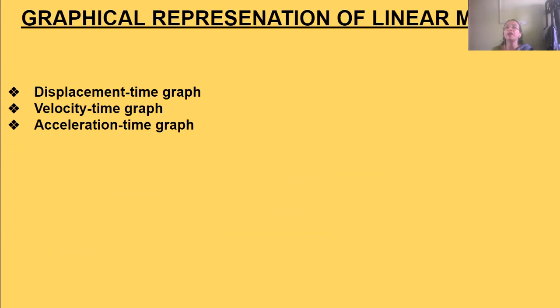Now, the next topic is graphical representation of linear motion. To represent linear motion, there are three types of graphs: the displacement-time graph, the velocity-time graph, and the acceleration-time graph. I will start this in my next video.